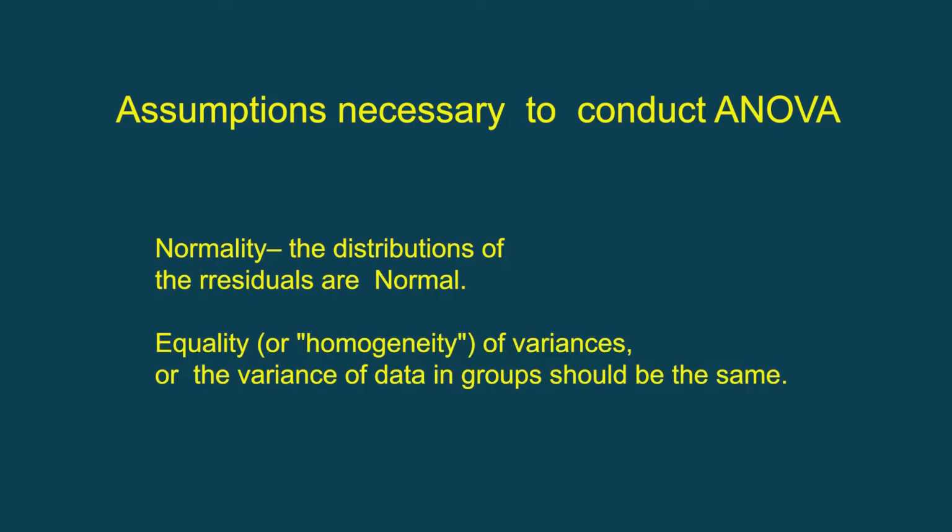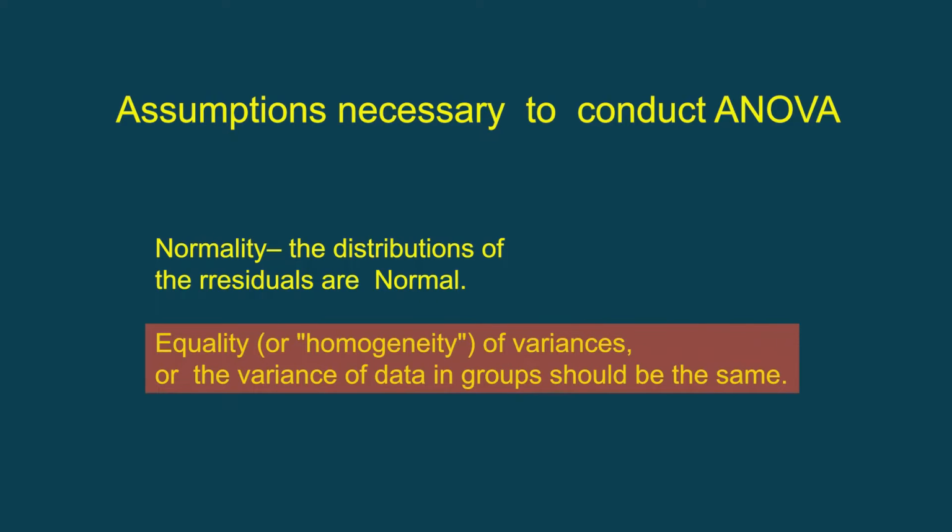This calls down to the most important assumptions which are necessary to conduct the ANOVA. One of the assumptions is that the distribution of the residuals must follow normality, and this assumption we are continuing from the very basic days of OLS regression. Secondly, we want to explain the homogeneity of the variances, that is, variances are equal across all the samples taken out of the population. So these two assumptions are very important to conduct the ANOVA.